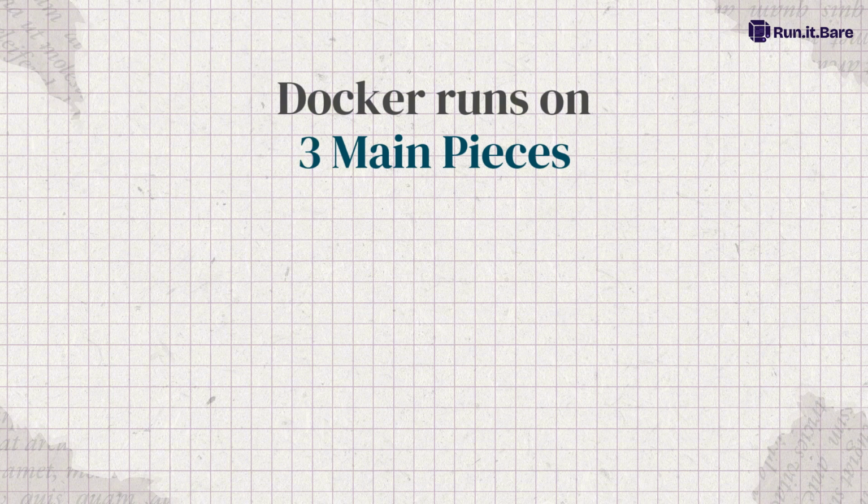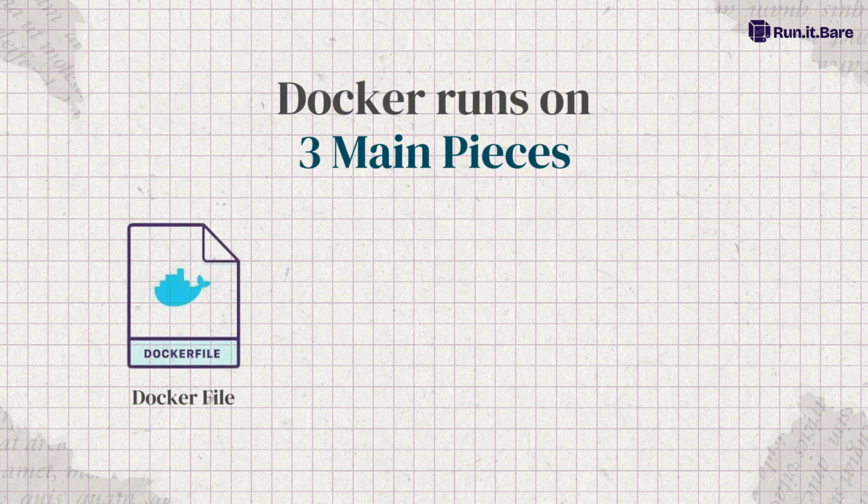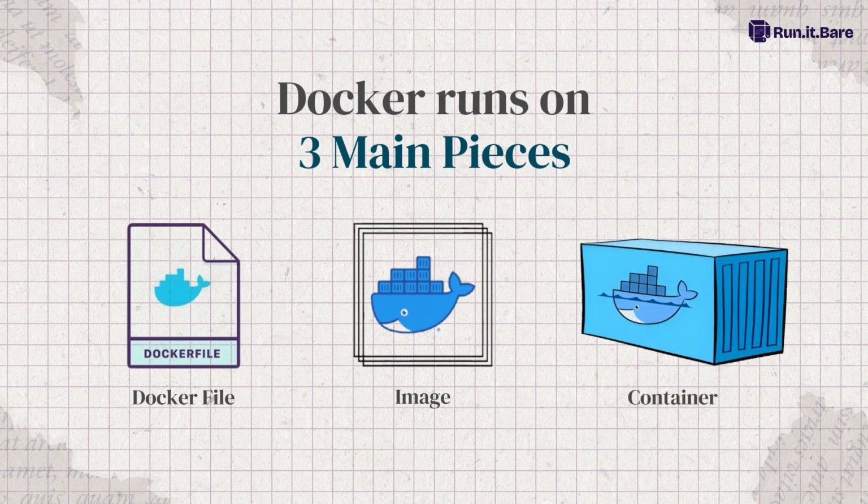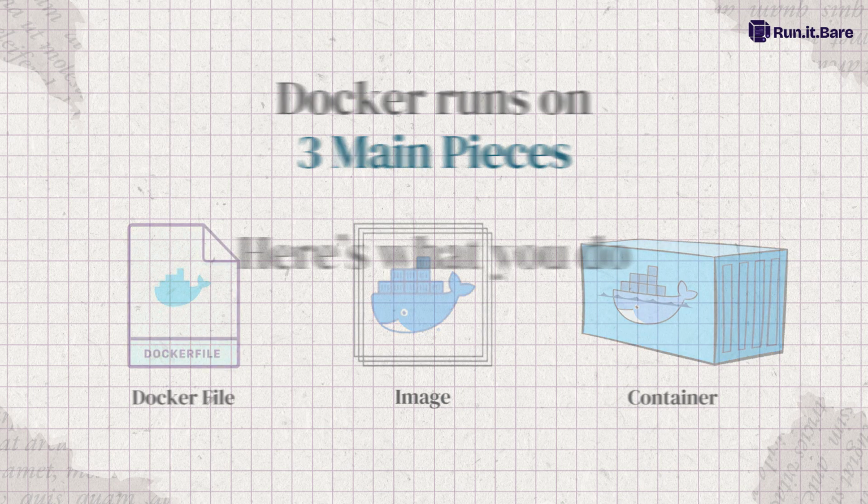Docker runs on three main pieces. The Dockerfile, this is your recipe, the image, like a frozen version of your app, and the container, your app running, live, and ready.